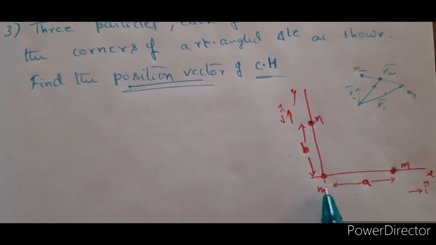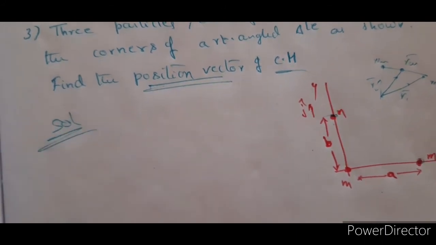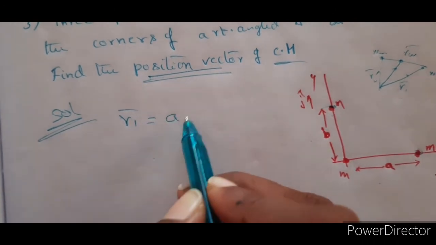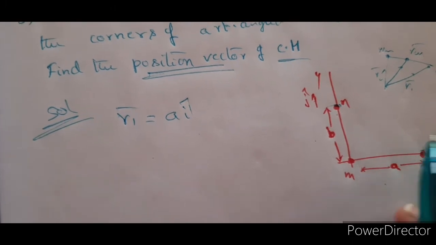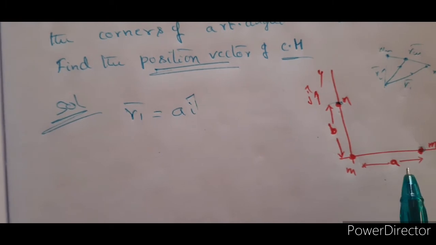That means we have to write the position vectors. R1 bar is equal to A i cap, because there is no j or k coordinate, or rather the y and z coordinates are not there.